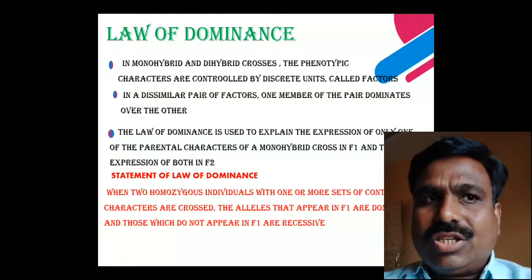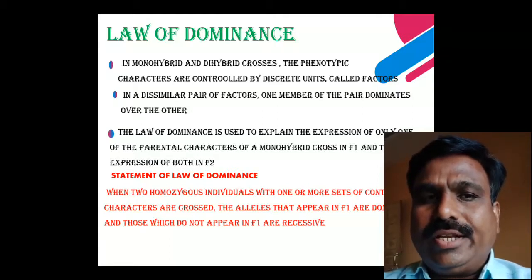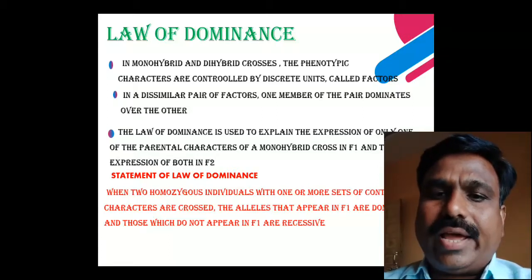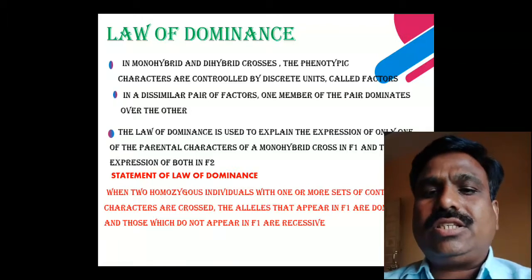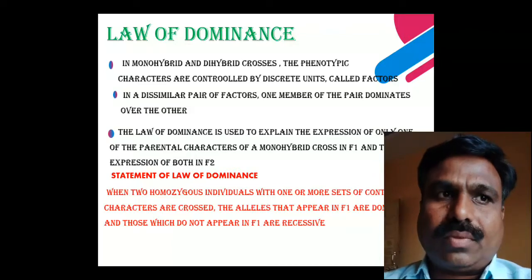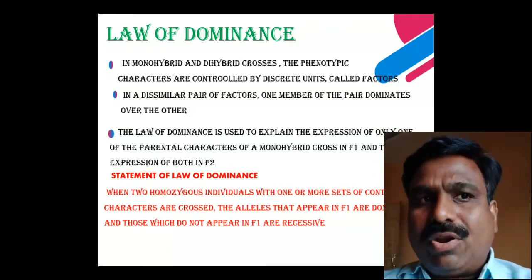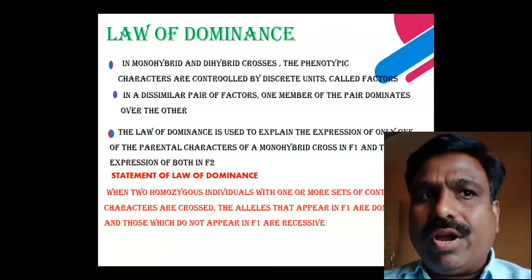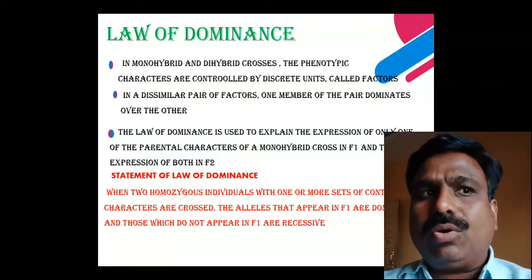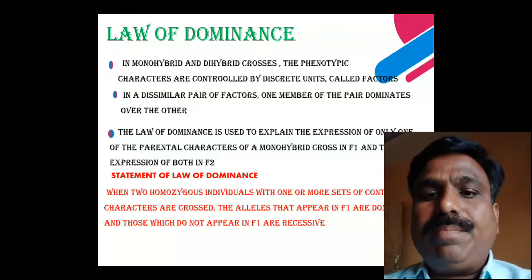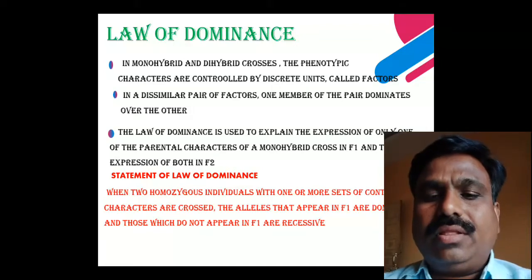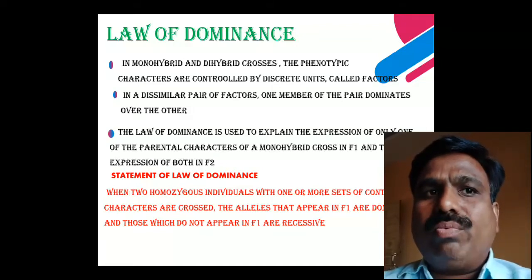These discrete units are now known as genes, and genes are the cistron, muton and recon. In a dissimilar pair of factors, one member of the pair is dominant over the other. In the pair of genes, one gene is dominant over the other.